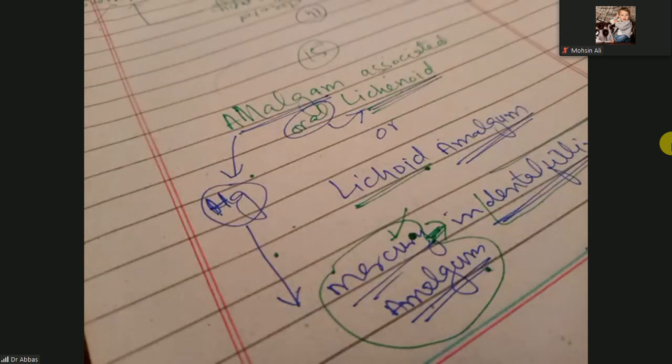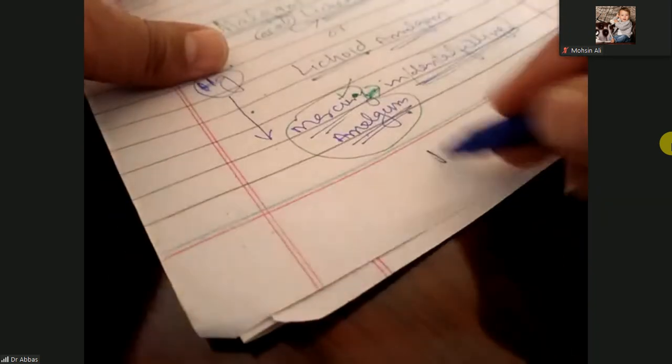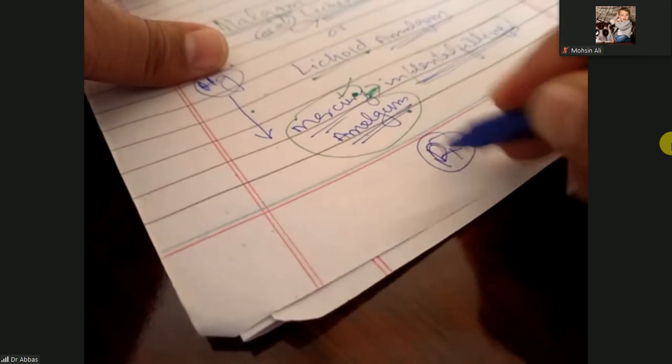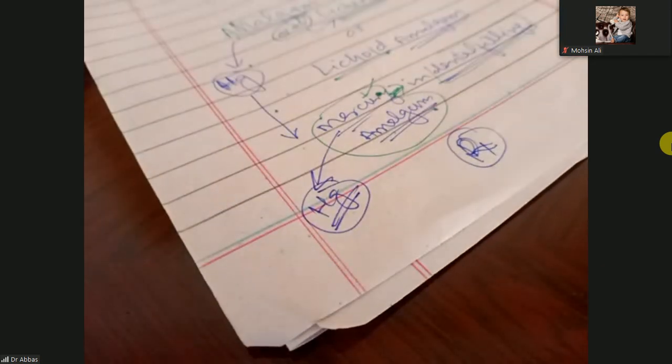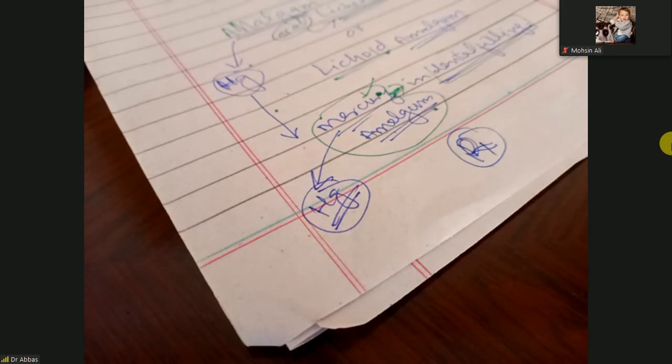How will you treat it? It is a self-resolving condition, but if you remove the mercury from the dental amalgam, definitely it will be treated. It means it will resolve itself once you remove the risk factor. When you remove the risk factor, automatically it will resolve. Clear? So here our lichen planus is completed.